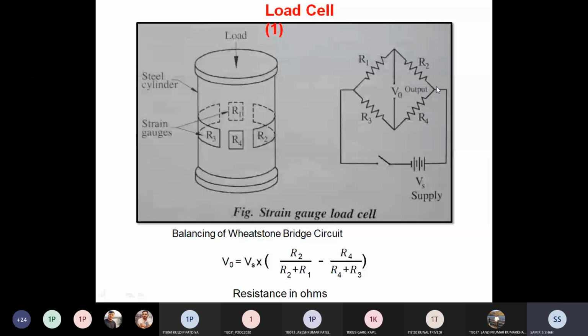Definitely there is unbalance, the resistances come into an unequal equilibrium condition, and due to this the resistance may vary.